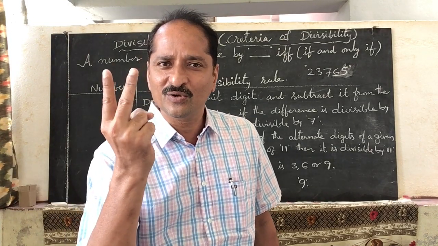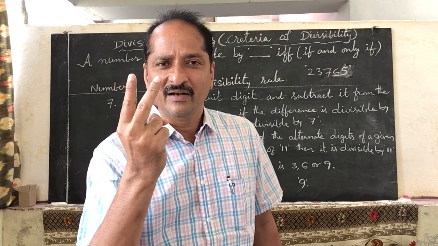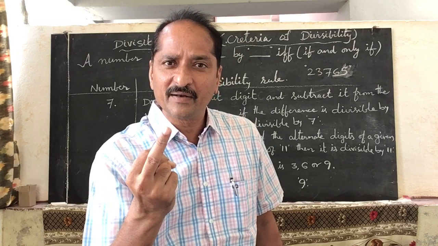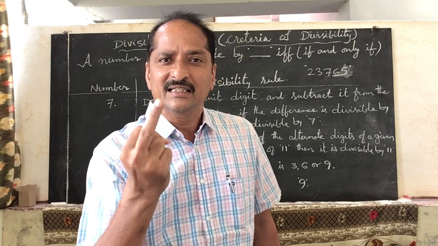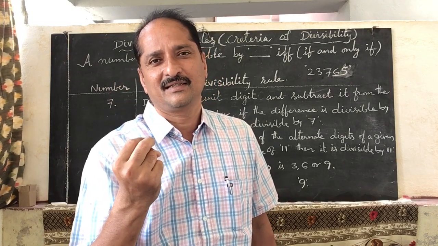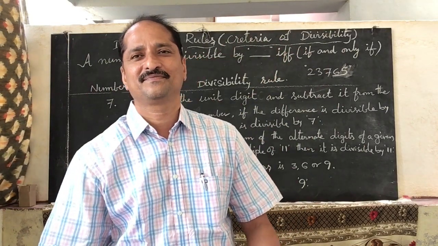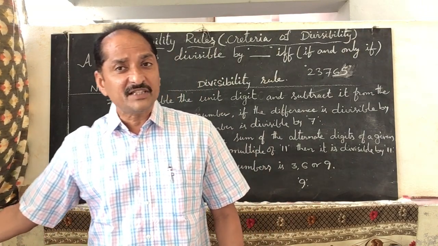So here you got 2 sums. One is the sum of the alternate digits of a given number. Another is the sum of the remaining digits. Find out the difference of these 2 sums.